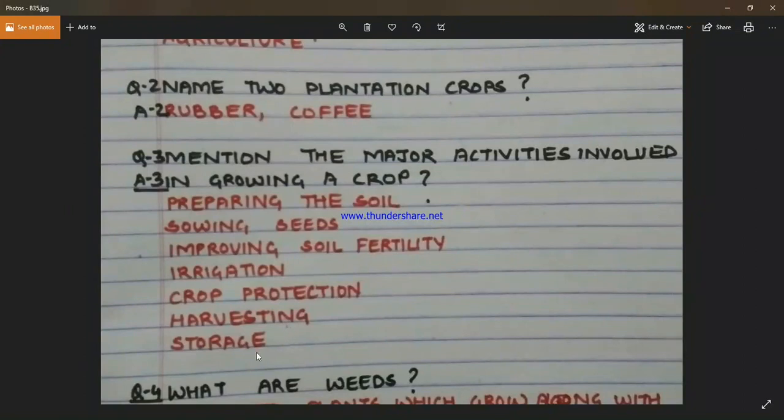The last and the most important process involved is storage. If storage of the crop is not proper, then we cannot maintain the buffer stock. Storage depends upon the nature of the crop. Certain crops are stored in godowns, whereas certain crops are stored in cold storage.